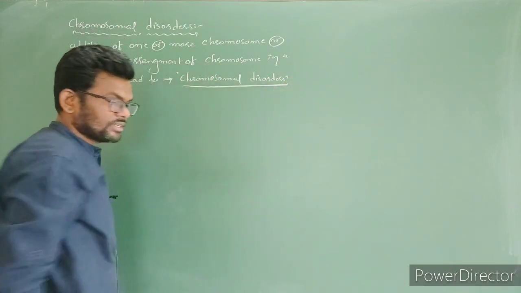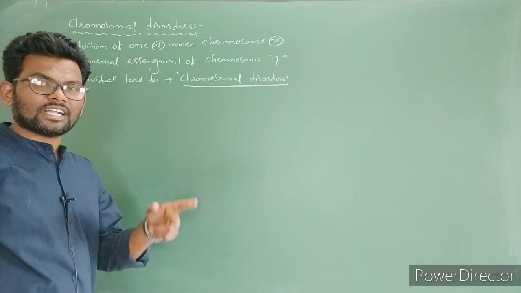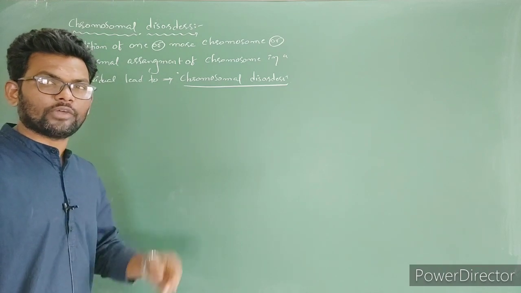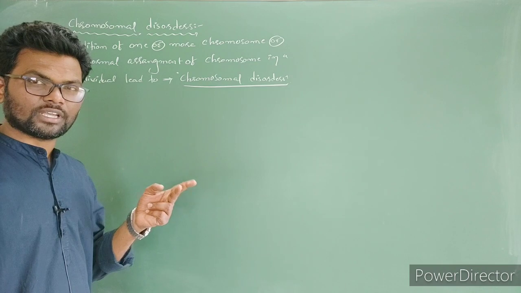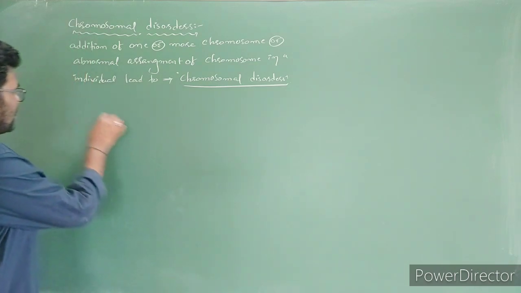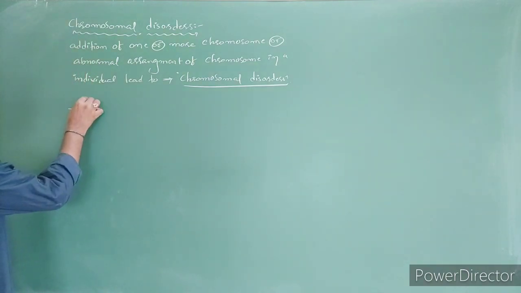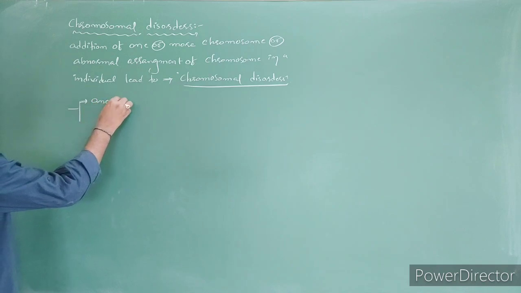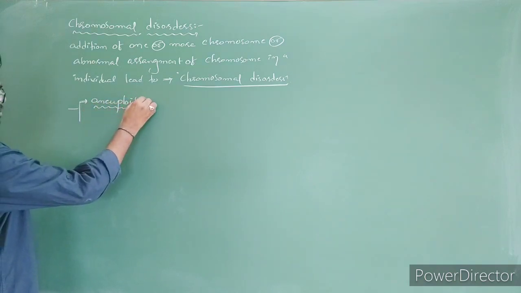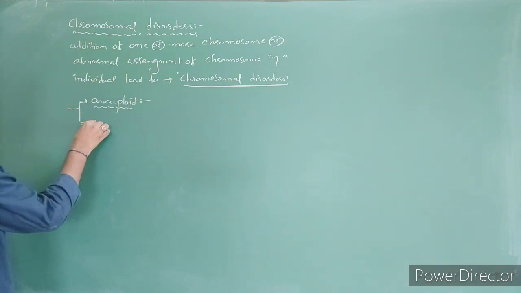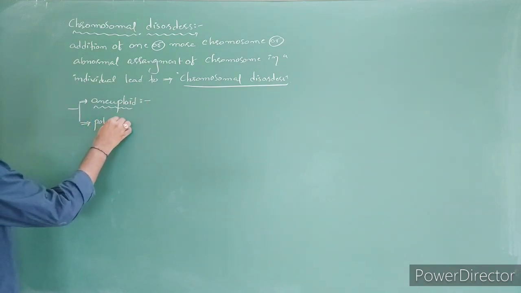Okay, right? Chromosomal disorders we can broadly divide into two types. One is aneuploidy, second one is polyploidy.